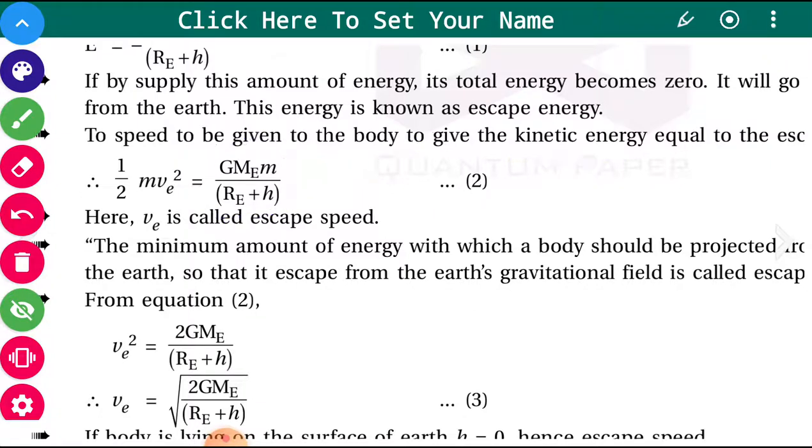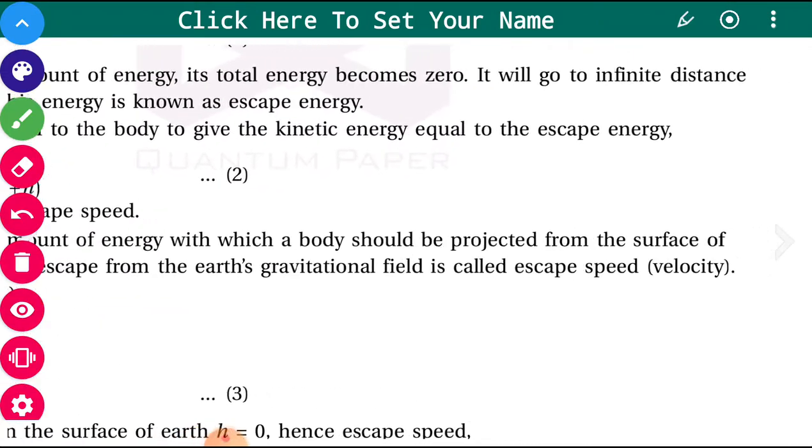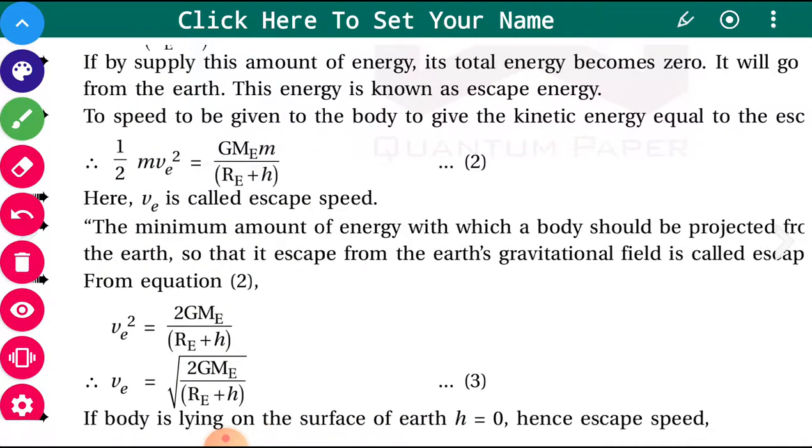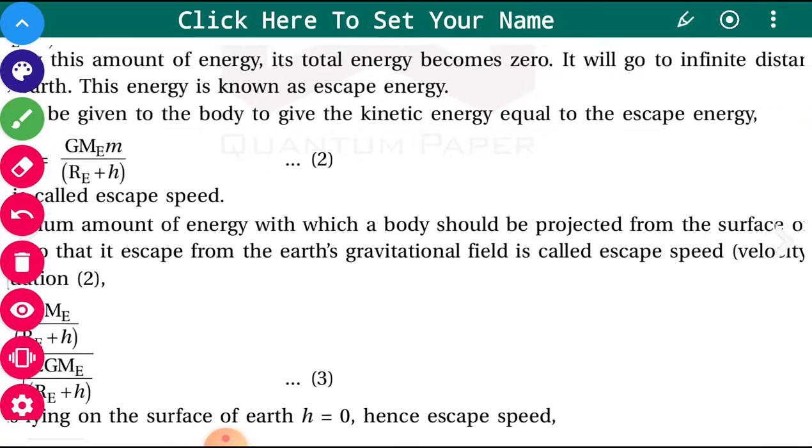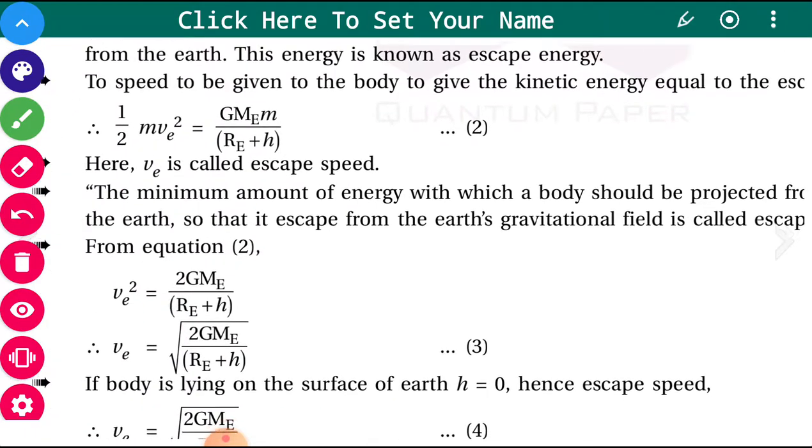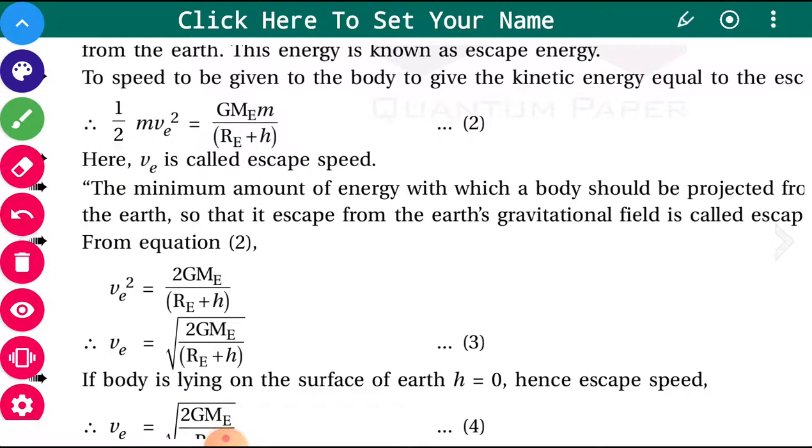As you know, kinetic energy is 1/2 mv square, where v is the escape speed, and the energy you are supplying is GMe m upon Re plus h, a positive value. So the minimum energy with which the body should be projected from the surface of the earth so that it escapes the earth's gravitational field gives the escape speed. Sometimes it is taken as escape velocity.